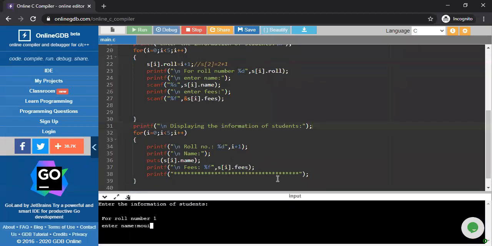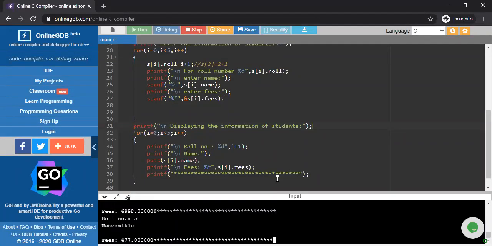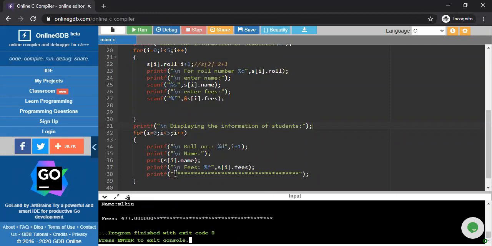Suppose again one more time I'm writing this. This must be a new line. Okay, so a little bit of a problem. Okay, fine. So, displaying the information of a student.